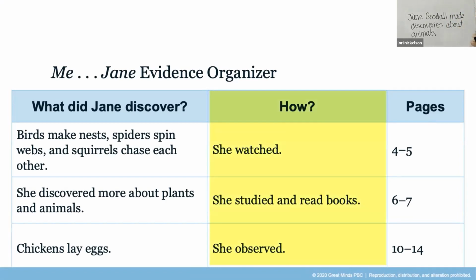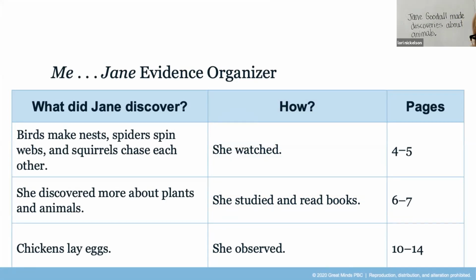And remember, in that organizer, we list how she made those discoveries. Now, I want you to rehearse your sentences for your supporting details. For example, you could say, Jane watched animals. Pause the video and practice rehearsing your sentences for your supporting details aloud.